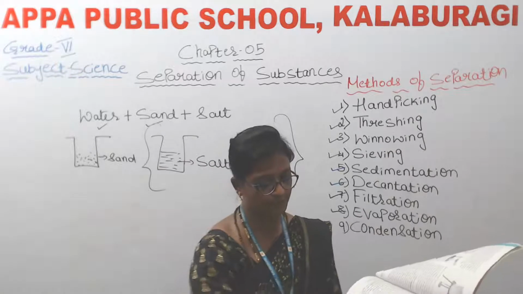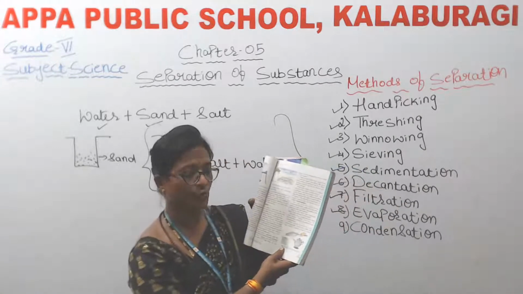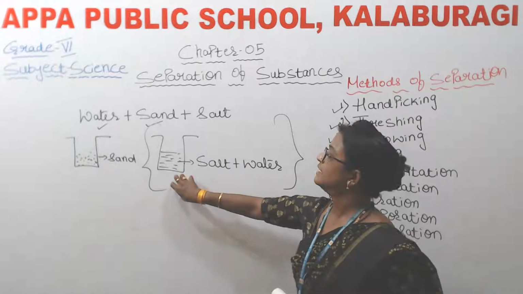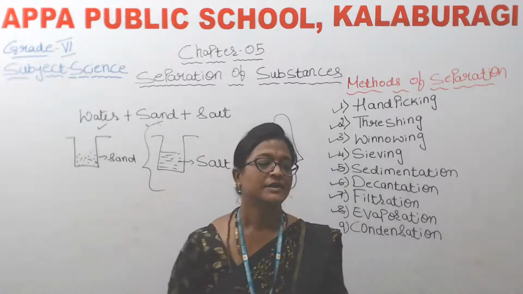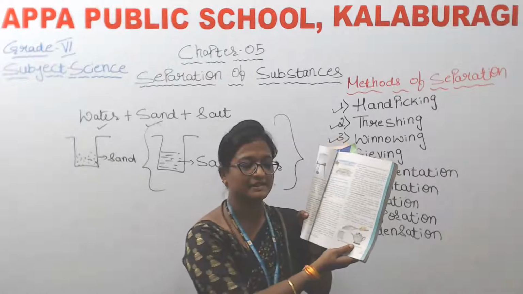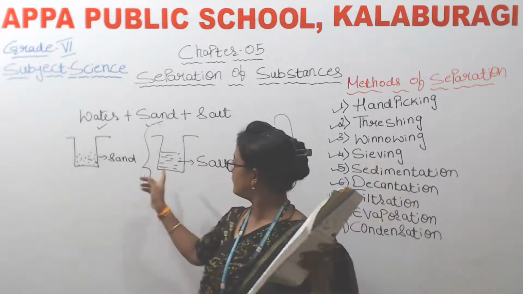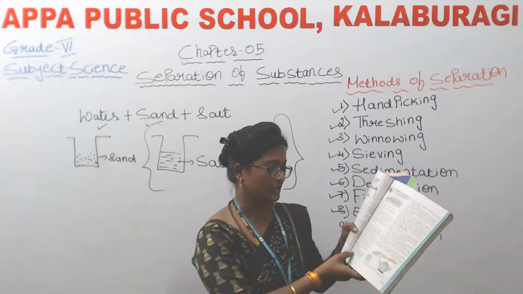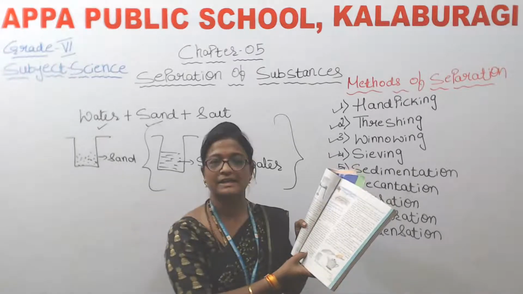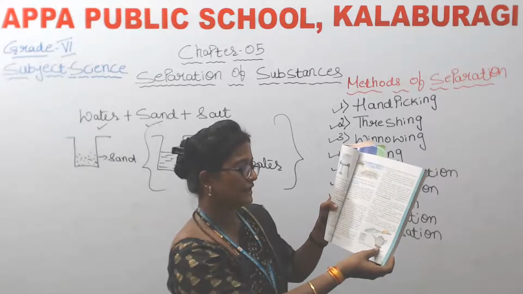So just open page number 41, Figure 5.13. Okay. So here the water which remains in this beaker, we should pour that water into a kettle as you all can see in the figure. Transfer that liquid, which is a mixture of salt and water, to a kettle. And close its lid as you all can see in the figure.